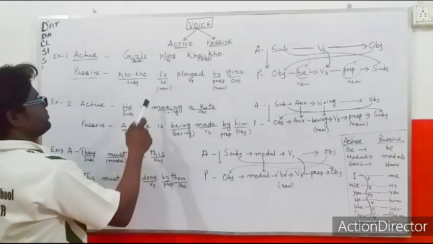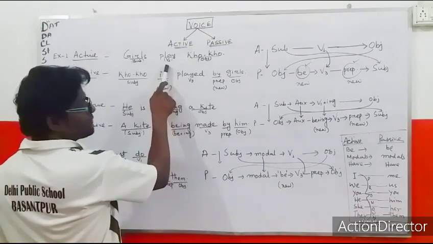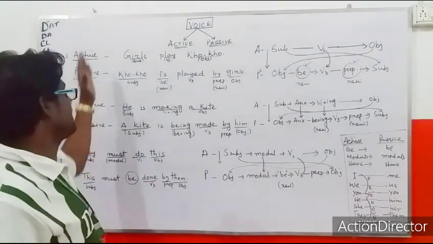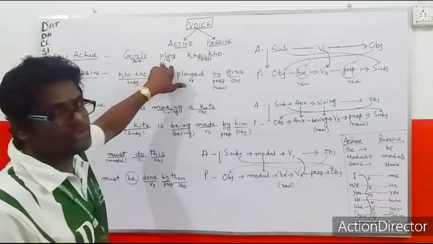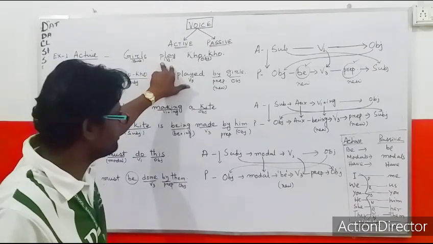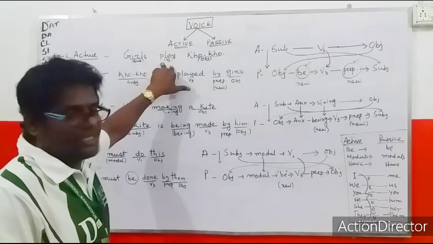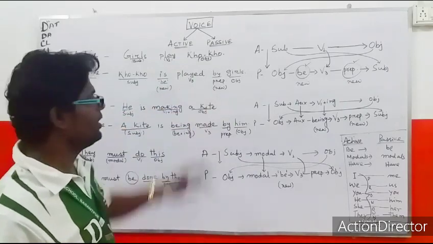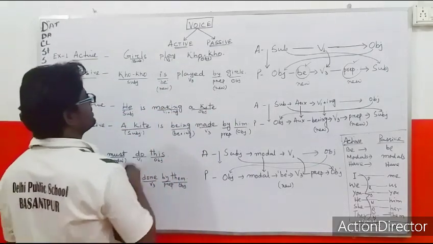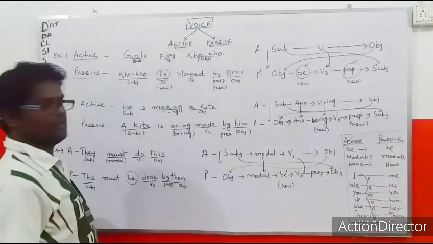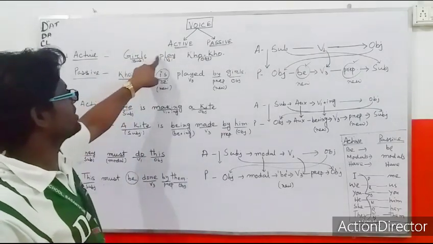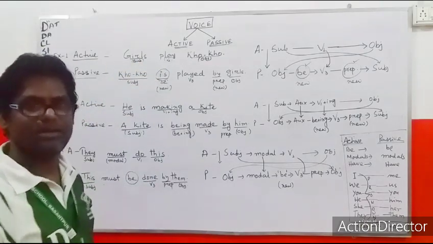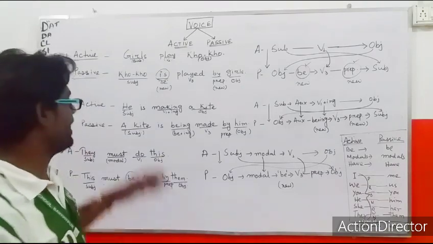Okay? Now play was in first form. Now we can see this is in third form. So this is the main difference of active and passive. Whatever form of the verb is given in the active, it will automatically change into the third form. And you can see here is new. It was not here. So this is another difference of active and passive.